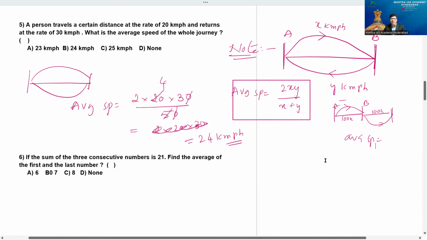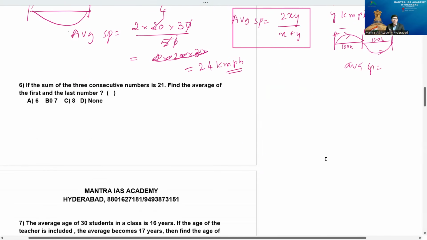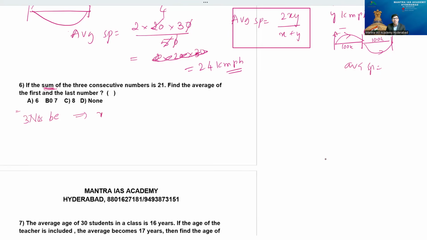Then the sixth is a very interesting question. Be cautious while doing the solution, please. It's not like other questions. The sum of three consecutive numbers is 21. Find the average of the first and the last number. But it is not given as an average, it's the sum of the numbers. So let the three numbers be x, and because the sequence is mentioned, x plus 1, x plus 2. He is asking the average of the first and last, that is the average of x and x plus 2.